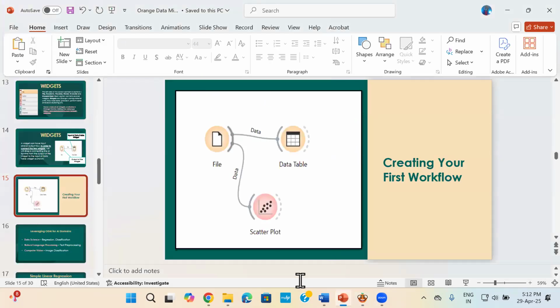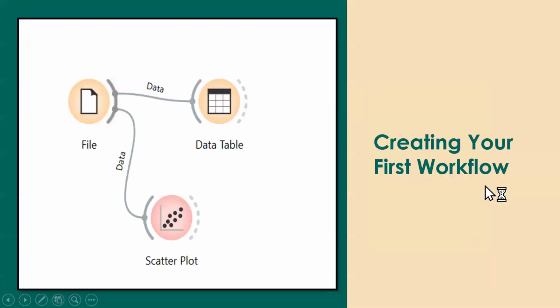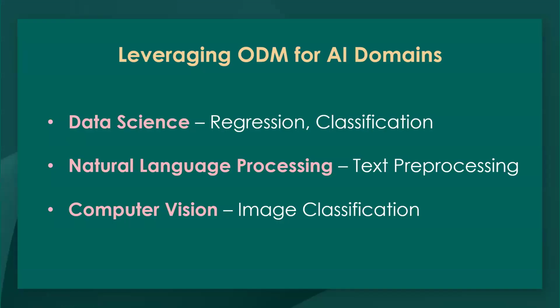Now, as I told you, Orange can be used to work with all the AI domains. So during this session, we'll be talking about the 3 AI domains and how Orange data mining tool can be used for all these 3 domains. So in data science, I'll be telling you about regression and classification. Okay. And in natural language processing, I'll be talking to you about text pre-processing. And in computer vision, I'll teach you about image classification.